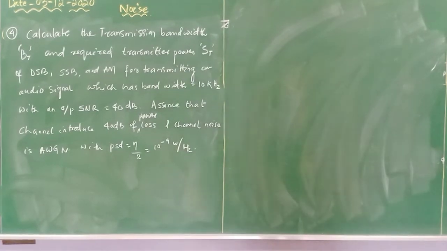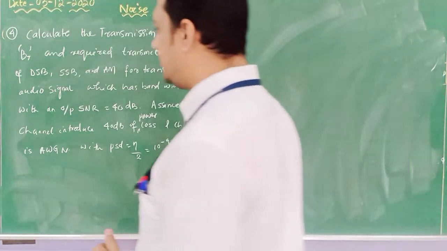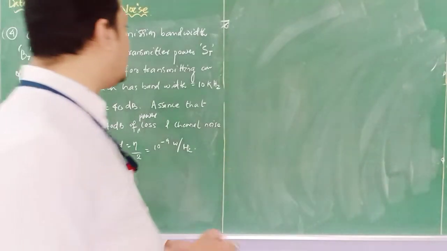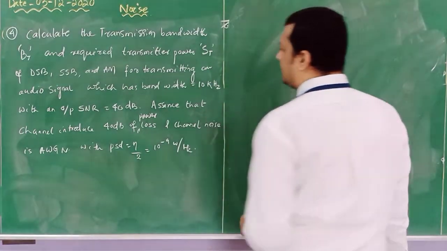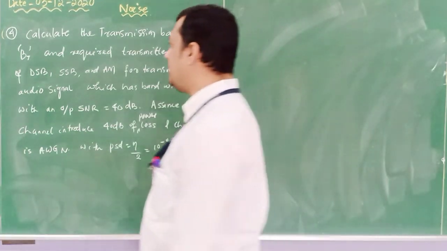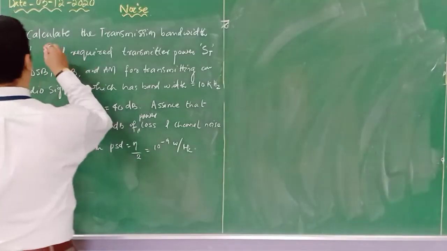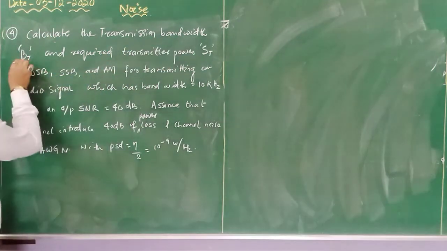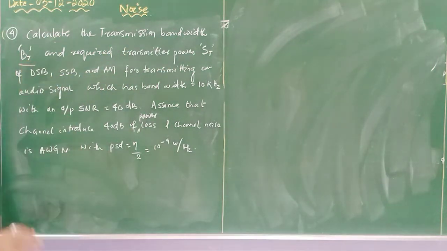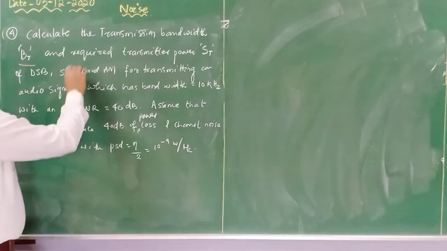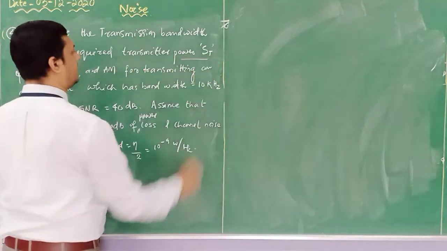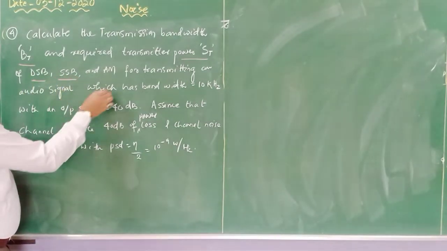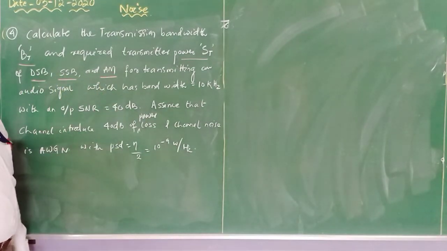So this is the last question we are going to discuss in today's session. This sort of question we have already discussed in the previous class. Here I want to recall all those things. As per the given question, calculate the transmission bandwidth first, and the required transmission power ST for the DSB-SC system, for the SSB-SC system, and for the AM system.